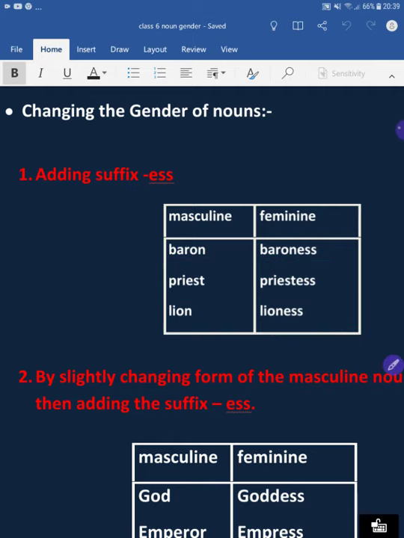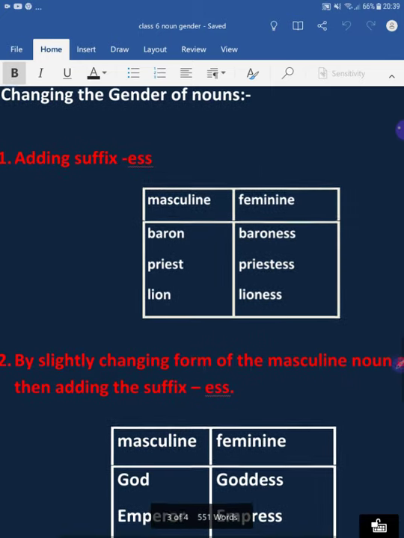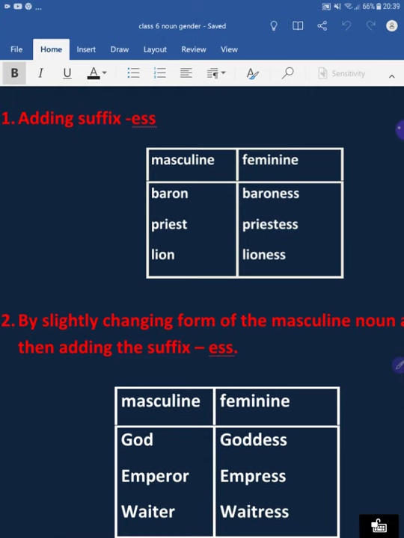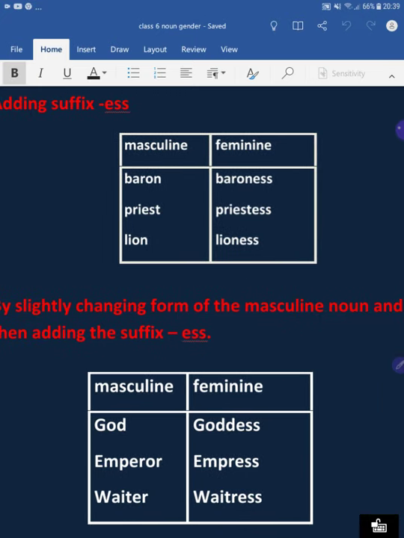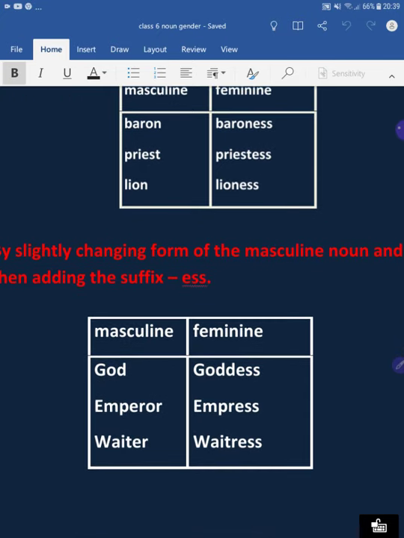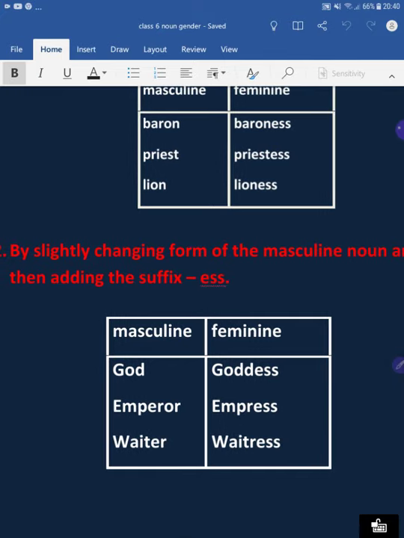Another way is by slightly changing the form of the masculine noun and then adding the suffix ess. Like god, we add ess, so goddess. When we add ess to emperor, it becomes empress, and to waiter, waitress. So this is how we change the gender from masculine to feminine.